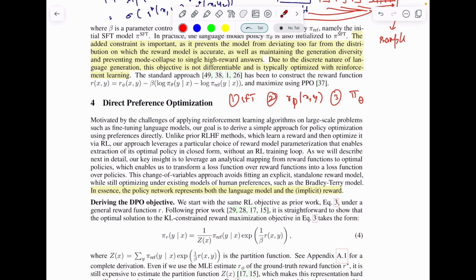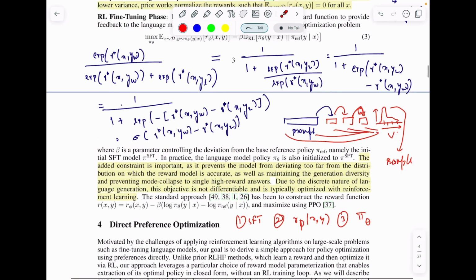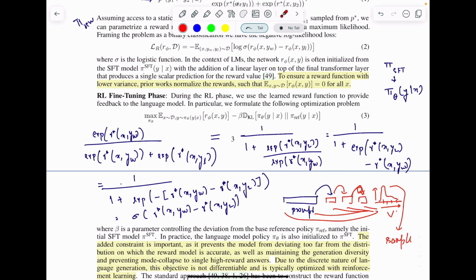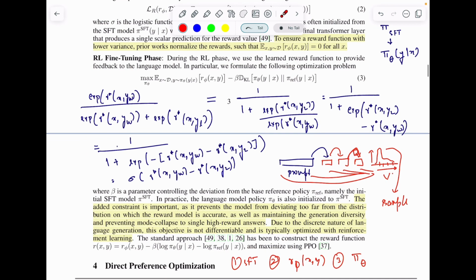Now the very first problem that we see in this is that you have to keep all these three in the GPU memory to train this. Why is that? Because here we use R phi, which was trained in the second step. Here we have pi theta, which we are training currently, and here we have pi ref, which was trained in the first phase. So even when we are backpropagating only on this particular parameter set, we still need these two in the GPU, and that is one of the major problems with RLHF.